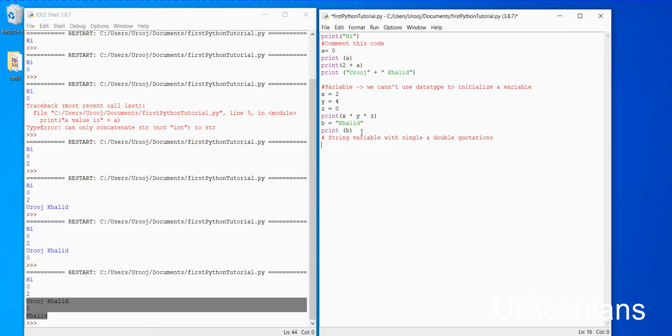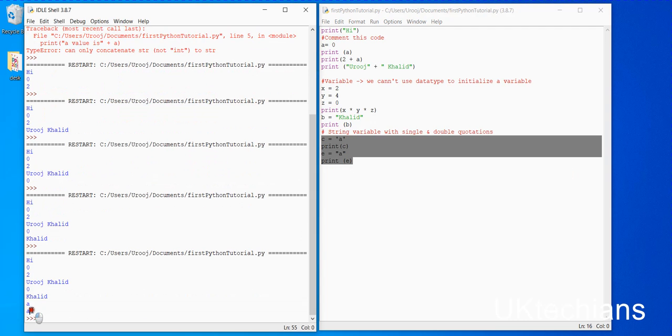Then print c, and e equals a, and print e. Let's save it and run it with F5. It shows that a string can store a value with single quotation and with double quotation.